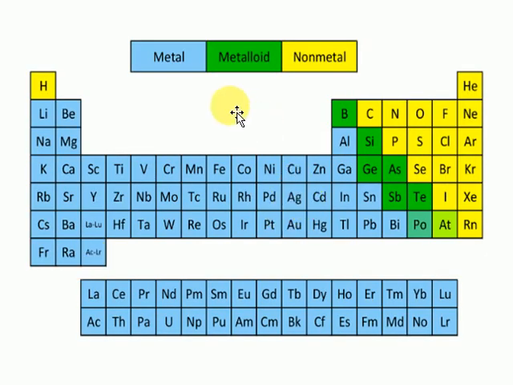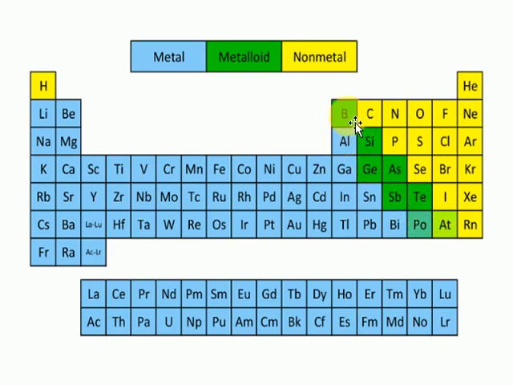Look here, the metals are in blue color only. Most are metals here. The non-metals are in yellow color only. Metalloids are in green color only. You can see very clearly that metals and non-metals are separated by the metalloids.